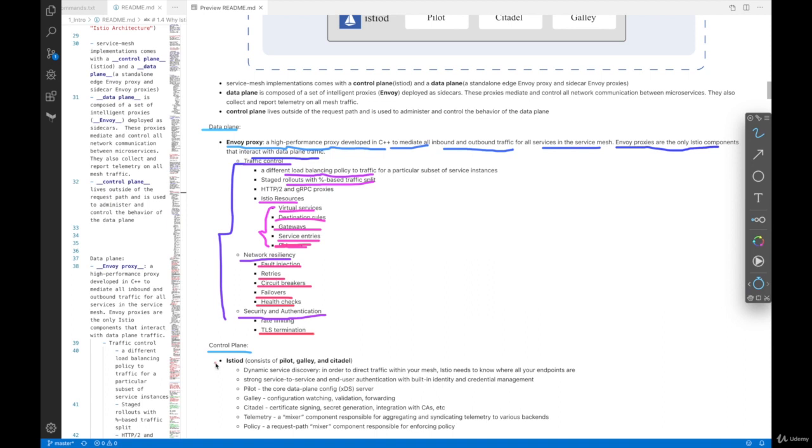And in terms of the control plane, as I mentioned, Istiod is an aggregation of Pilot, Galley, and Citadel. And there are a few things that they do. Pilot is the data plane config server, making sure that configurations are propagated to sidecar Envoy proxies. Galley does configuration watching, validation, and forwarding. Citadel does certificate signing, secret generation, integration with CAs and whatnot.